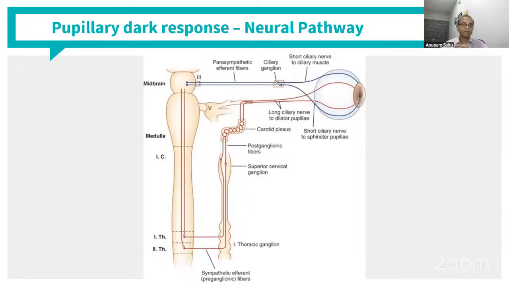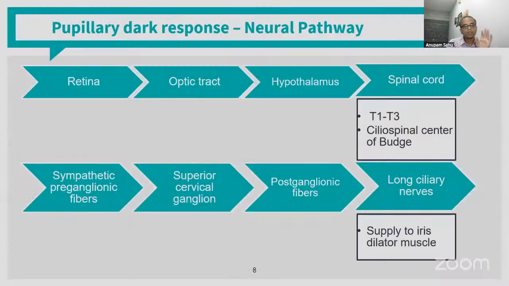you can see that it goes through the sympathetic plexus, and basically this stimulates the hypothalamus, from where it goes to the sympathetic plexus near the T1 to T3 segments, and from there it goes into the superior cervical ganglion, that is the preganglionic sympathetic fiber, and from there it goes through the postganglionic fibers via the carotid plexus through the long ciliary nerves up to the dilator pupillae. So that is the pupillary dark reflex pathway.